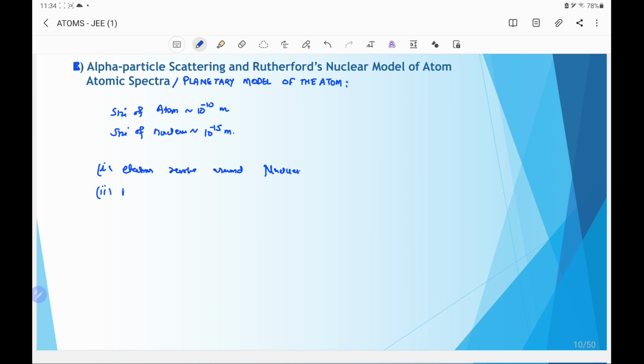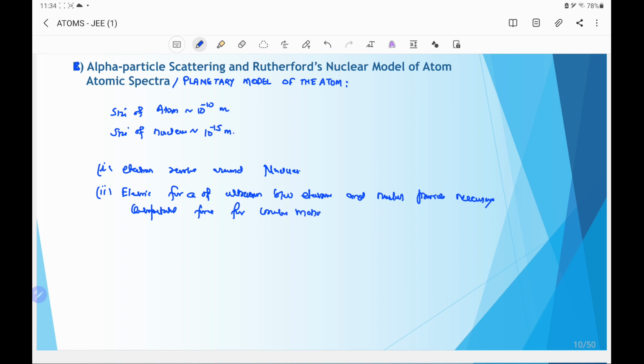The electric force of attraction between electrons and the nucleus provides the necessary centripetal force for circular motion of the electrons.